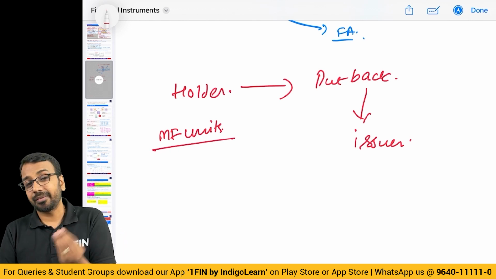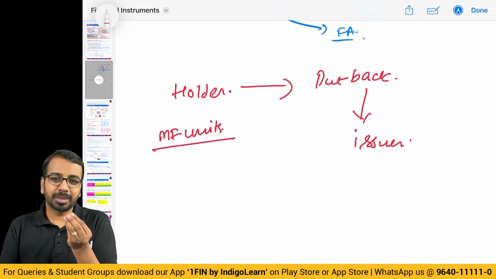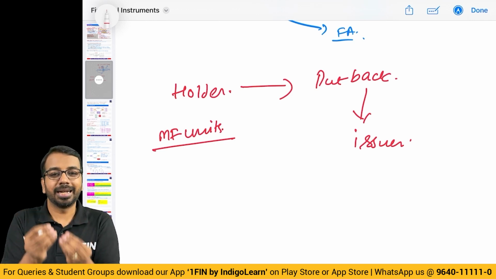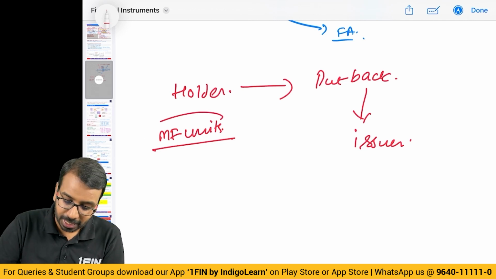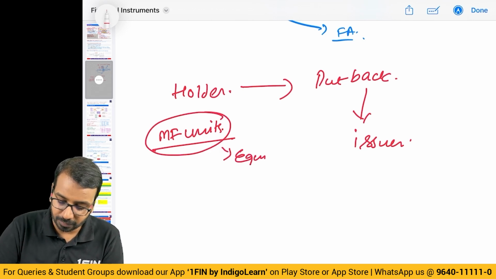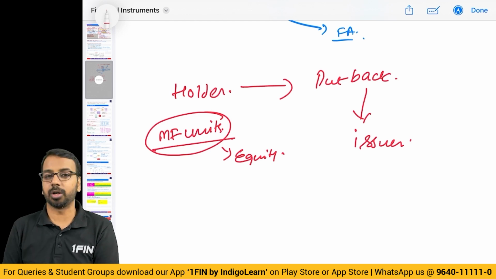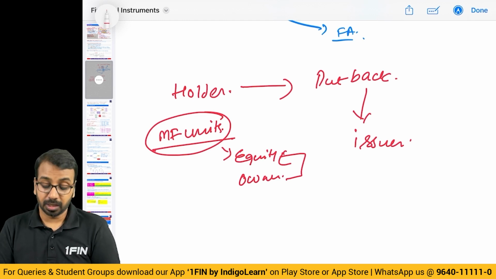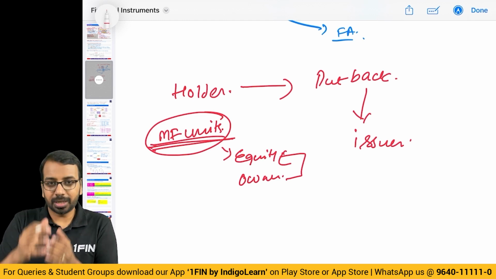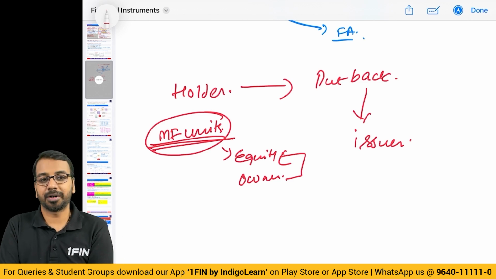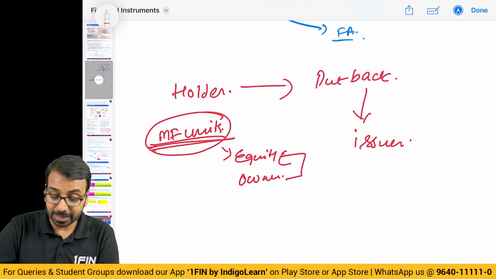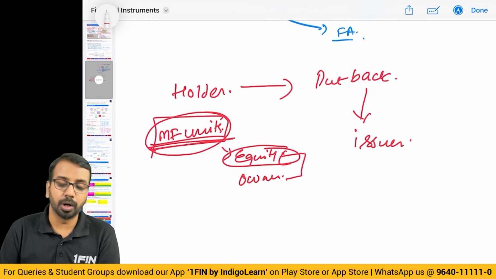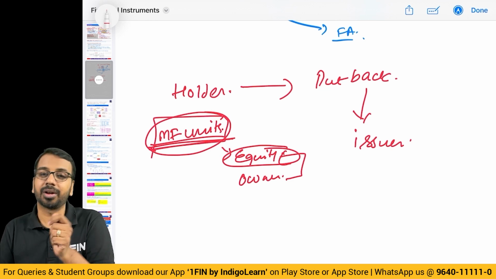Now, if I hold mutual fund units, typically I am an owner in the mutual fund, correct? Because whatever units I hold entitle me to ownership rights. But if I am an owner, which typically has to be classified as equity, if I have residual interest, it is equity. For mutual fund unit holders also, what they are entitled to is the net asset of the mutual fund. But in case of equity, typically it is the residual interest, you pay them at the last. Whereas for a mutual fund unit holder, they can go and ask for redemption whenever they want.